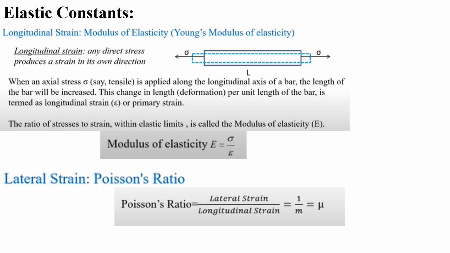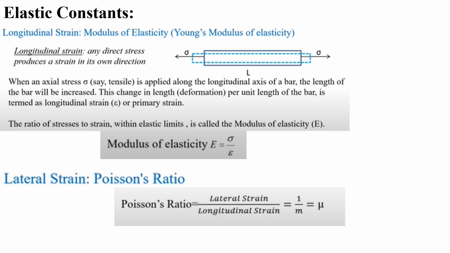This change in length per unit length of the bar is termed the longitudinal strain or primary strain. Then the ratio of stress to strain within the elastic limit is called the modulus of elasticity, capital E. So E = σ/ε.